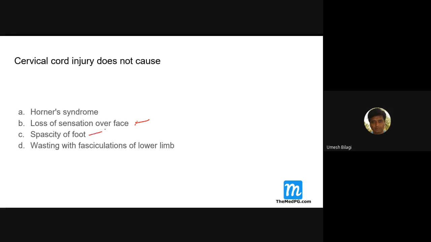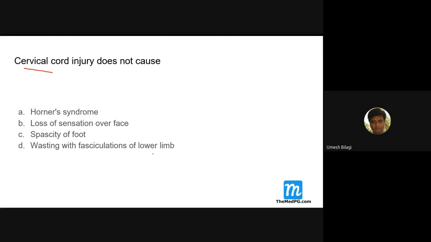Spasticity of foot. With respect to the foot, is cervical cord injury a UMN or LMN lesion? It's a UMN, simple thing. I expect you to answer this. With respect to the cervical cord, the foot is UMN. So spasticity of foot can happen. So this is possible.